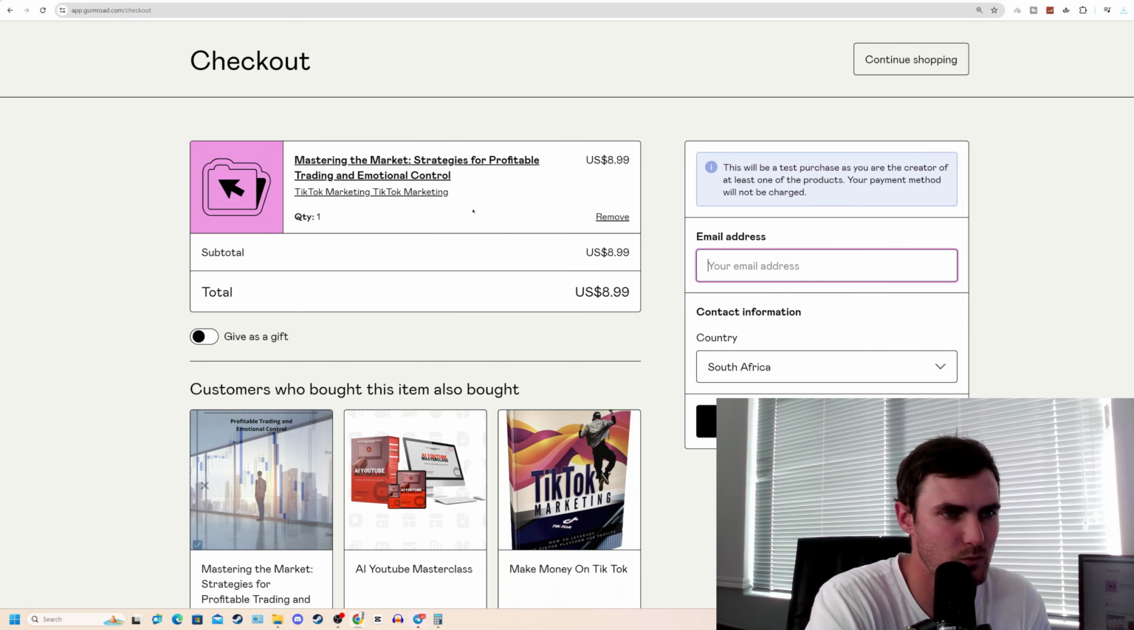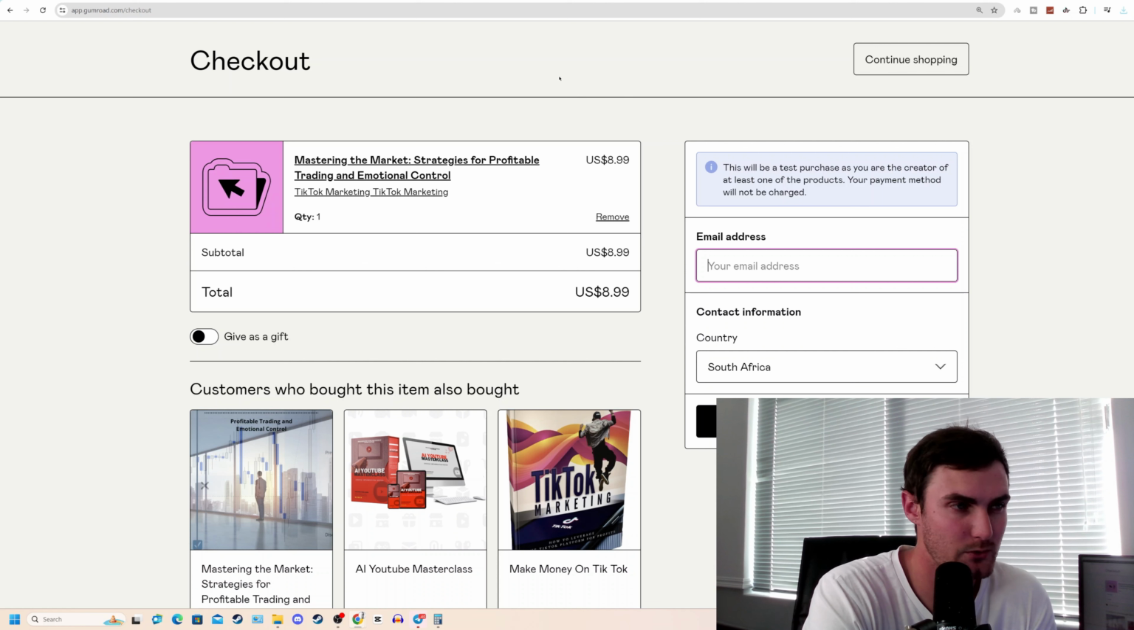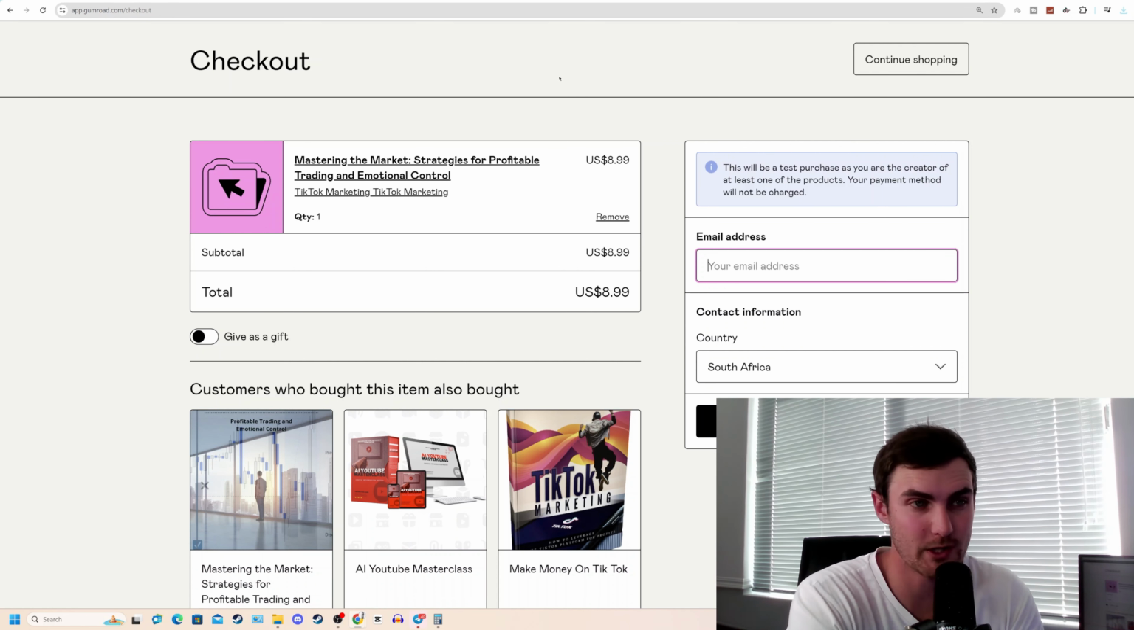And they can check out with this item for $8.99 by typing in their email address, and they can check out with their card number. And how it works is that money is then sent to your Gumroad dashboard where you can withdraw straight to bank or via PayPal. And that's how you get paid.